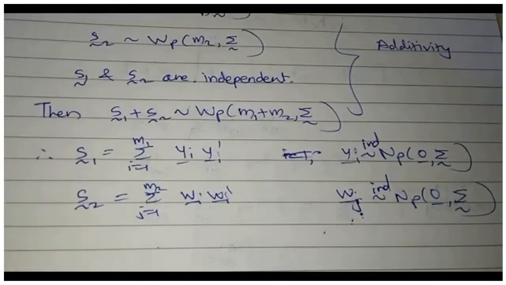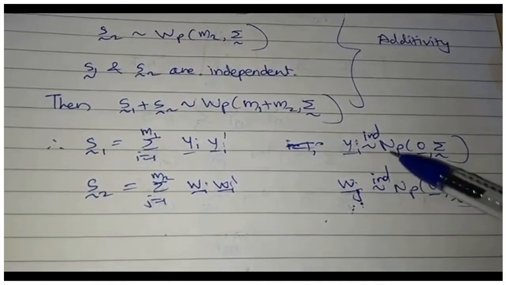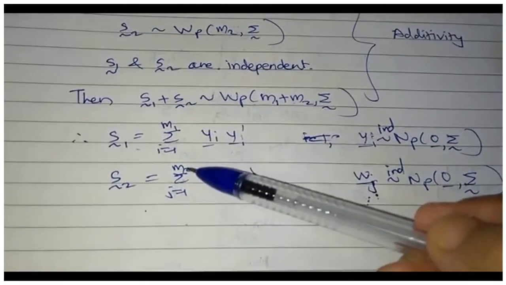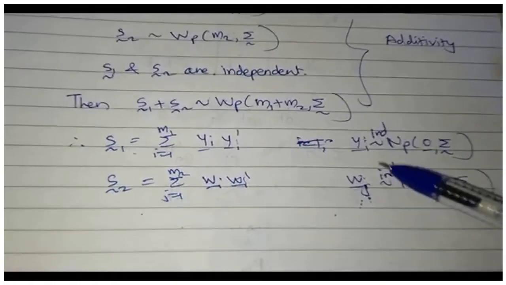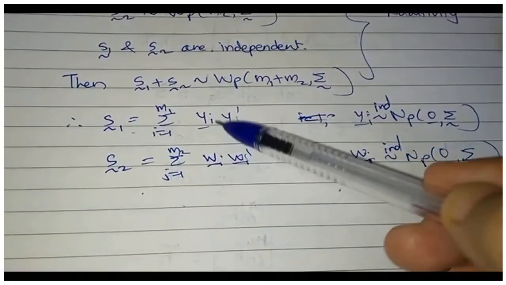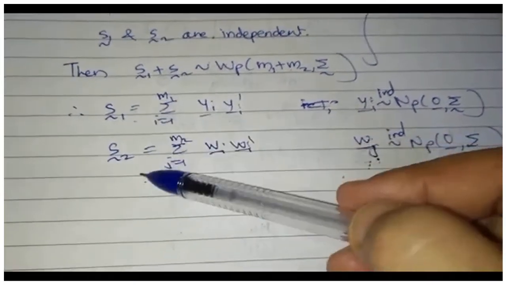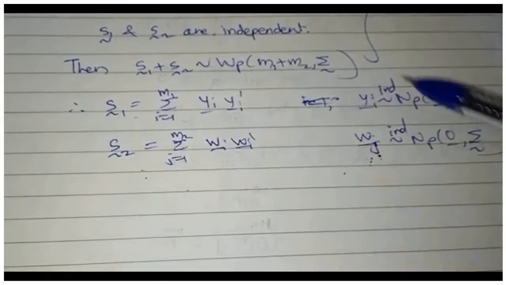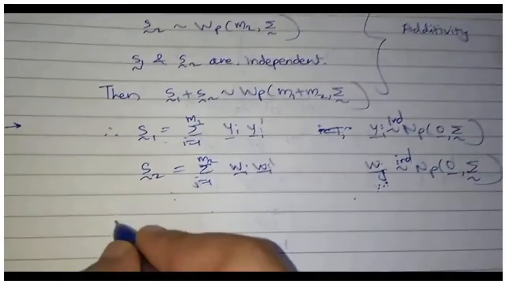Because if suppose y1 and w2 are dependent, then that would make S1 and S2 also dependent. Getting it? S1 is a function of y1 and S2 is a function of w2, so that might imply that S1 and S2 are also dependent. Hence, if S1 and S2 are independent, then these yi's and wj's are also independent.